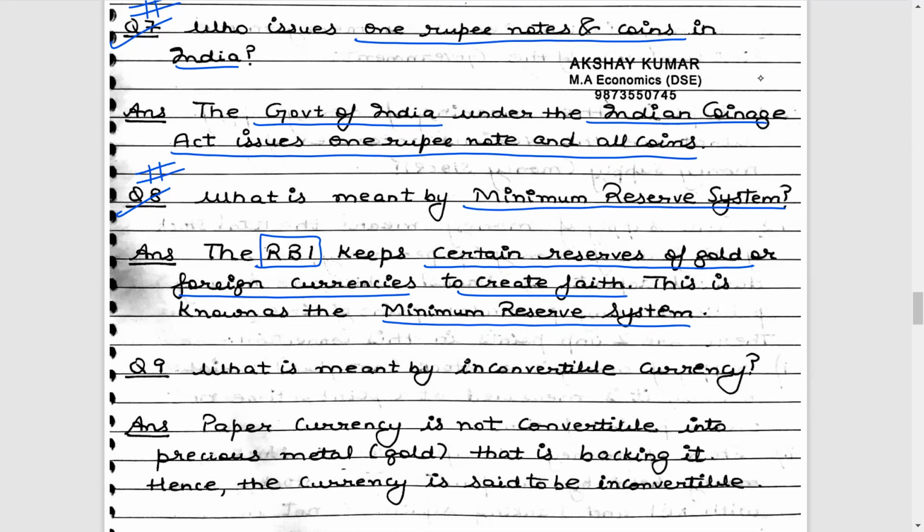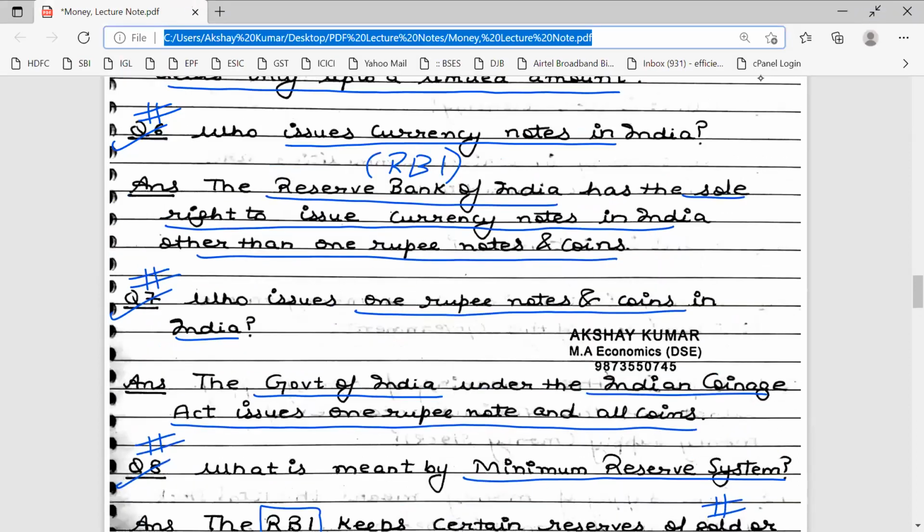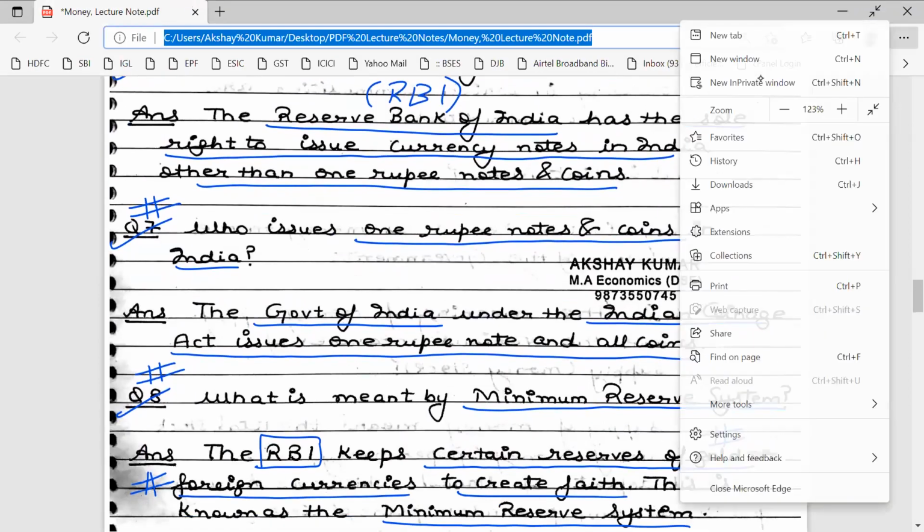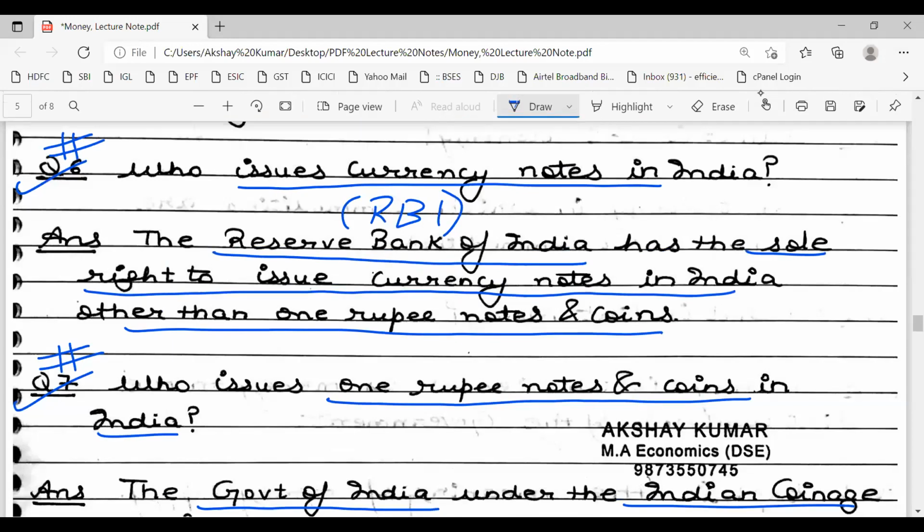For example, if RBI has printed 2 crores worth of money in the economy, that 2 crore worth of money is backed by equivalent amount of assets. Now these assets are gold or foreign currencies. Okay, this is known as the minimum reserve system. That means whatever currency is issued by the Reserve Bank of India is backed by equivalent amount of assets which are kept in the vault of RBI. So hoping all students have understood question 6, question 7 and question 8 and have no doubts.